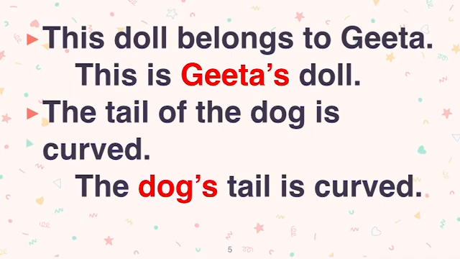Another example I will give you. The teacher clapped at the answer given by Anuj. The teacher clapped at Anuj's answer. Apostrophe s लगेगा, Anuj के पीछे. So these are a few examples. This shows possession, मतलब this is something that belongs to someone. For example, this doll belongs to Geeta. So this is Geeta's doll.